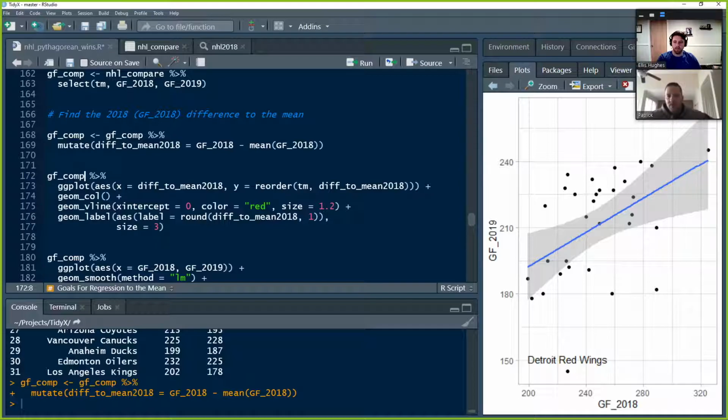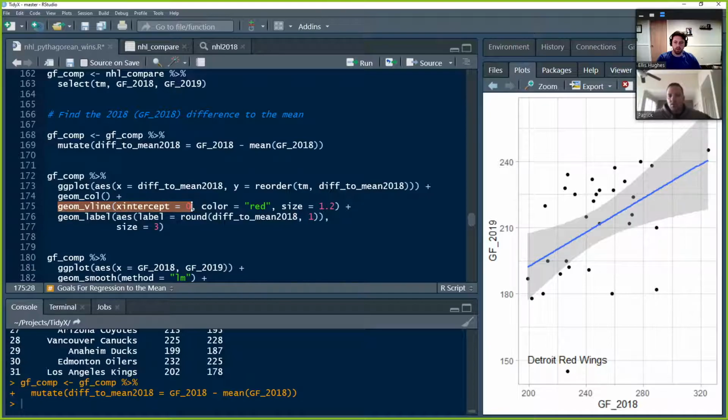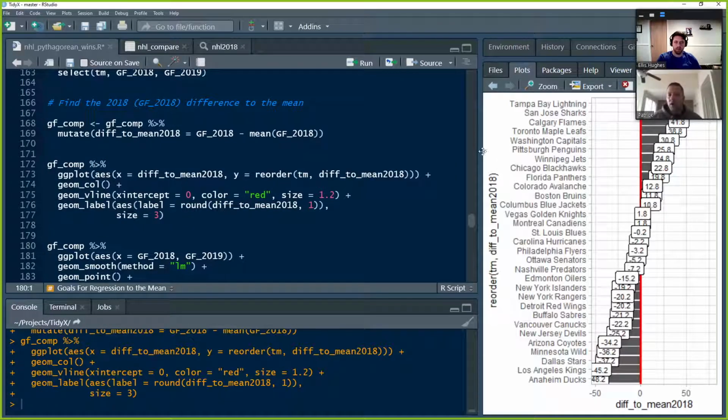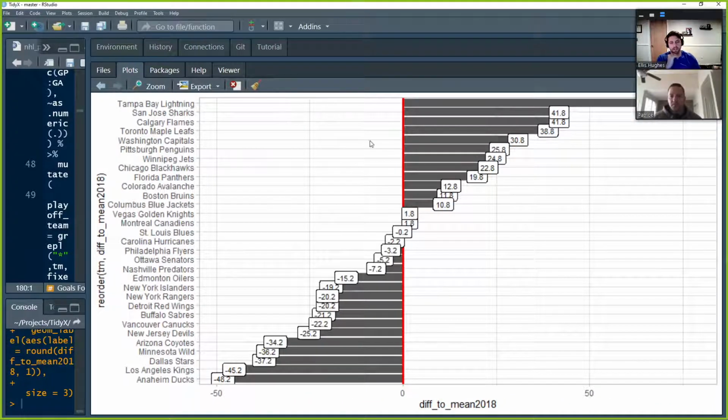We're going to take that same data set and put it into a ggplot. We have the 2018 difference to the mean on the x-axis, and on the y-axis we have the teams. We're going to do a little column plot here, and set the v-line at 0, which is obviously where you'd be if you had 0 difference from the mean. You'd be right on the line there. Then I'm going to throw in the labels, which is basically the value of how much better in goal scoring you were than the mean. So it'll draw this little text box that we're seeing.